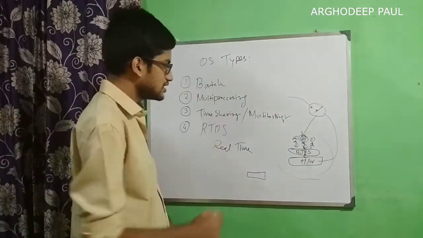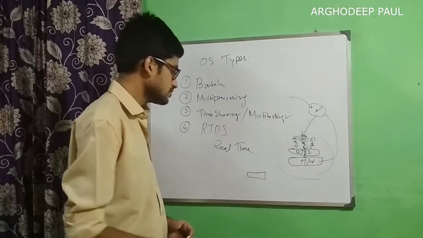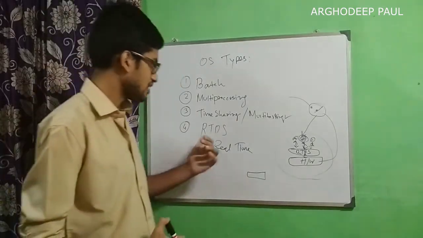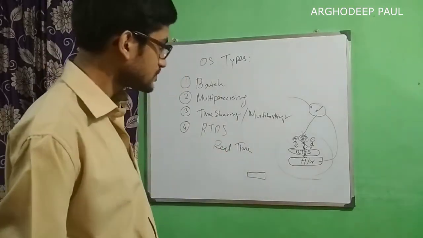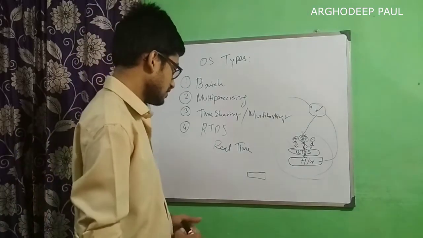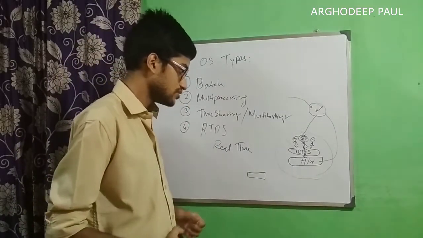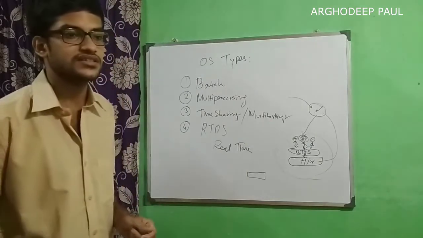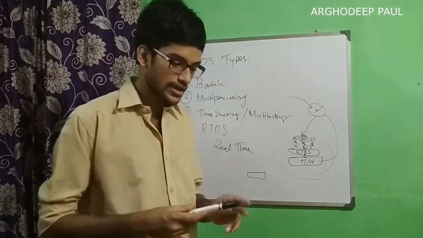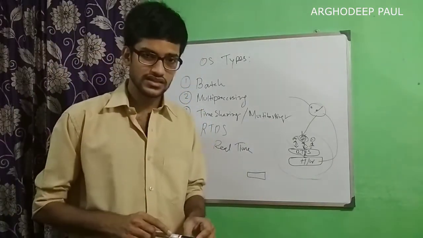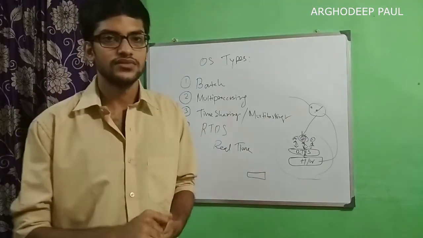Time sharing and multitasking is the operating system we use in our daily life. RTOS is the real-time operating system, used for critical applications where the application needs an immediate response from the operating system.